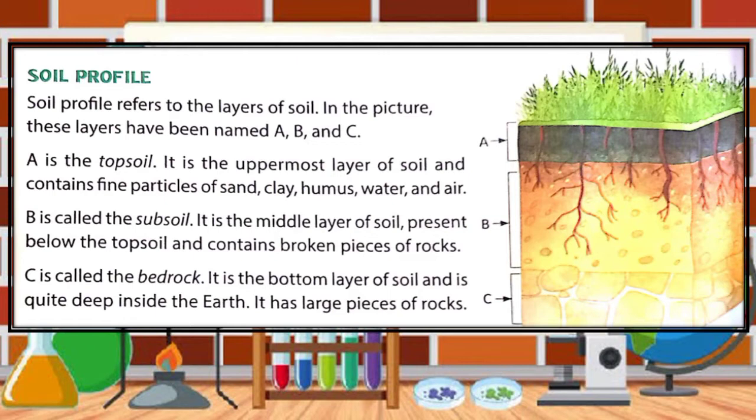So we can say that a soil profile is a vertical cross section of the soil made of layers running parallel to the surface. These layers are known as soil horizons. The first uppermost layer of soil is called topsoil, and it contains fine particles of sand, clay, humus, water and air.